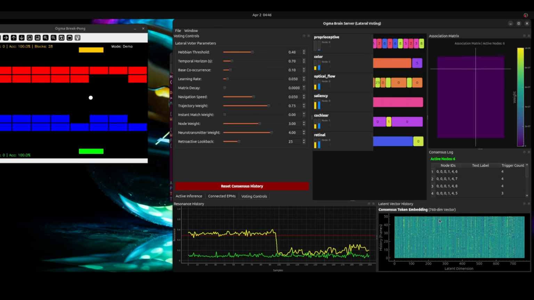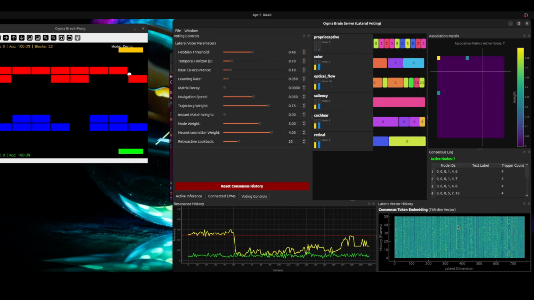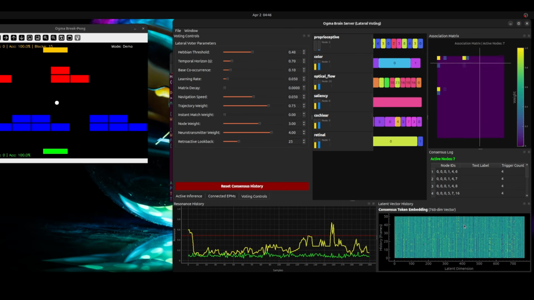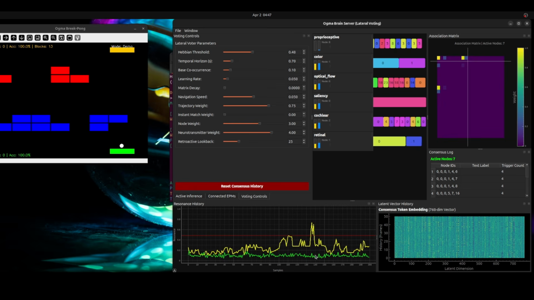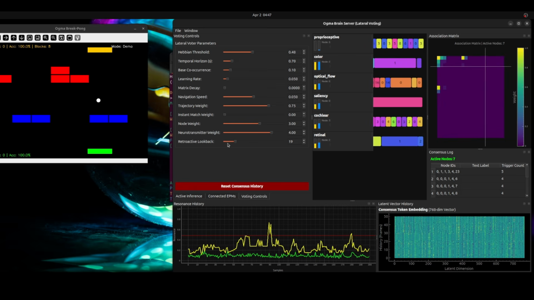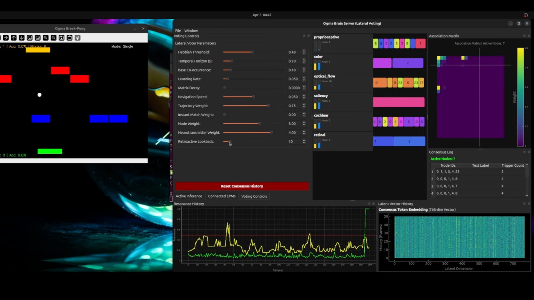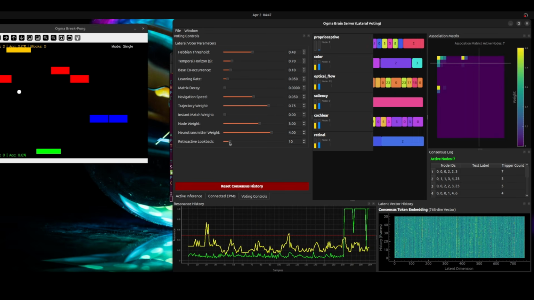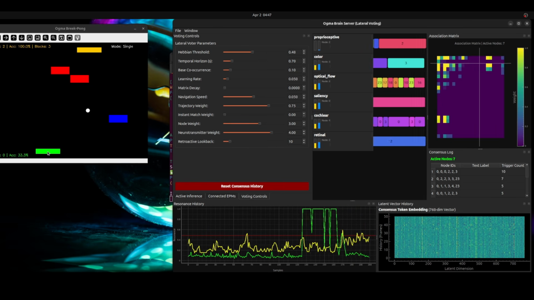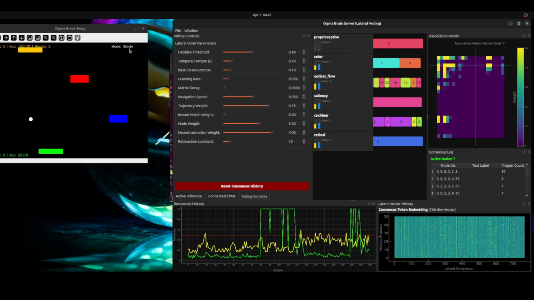Okay, we can see our consensus tokens, the full 768 vector as they're being generated here. You can see the learning rate's actually pretty low. And we also have this retroactive look back. This is sort of an attempt at some RL. I'm going to turn that down to 10. Okay, so in its current state, this paddle is pretty stuck. Right now it's in active inference mode. You can see it actually switched over to single player mode.